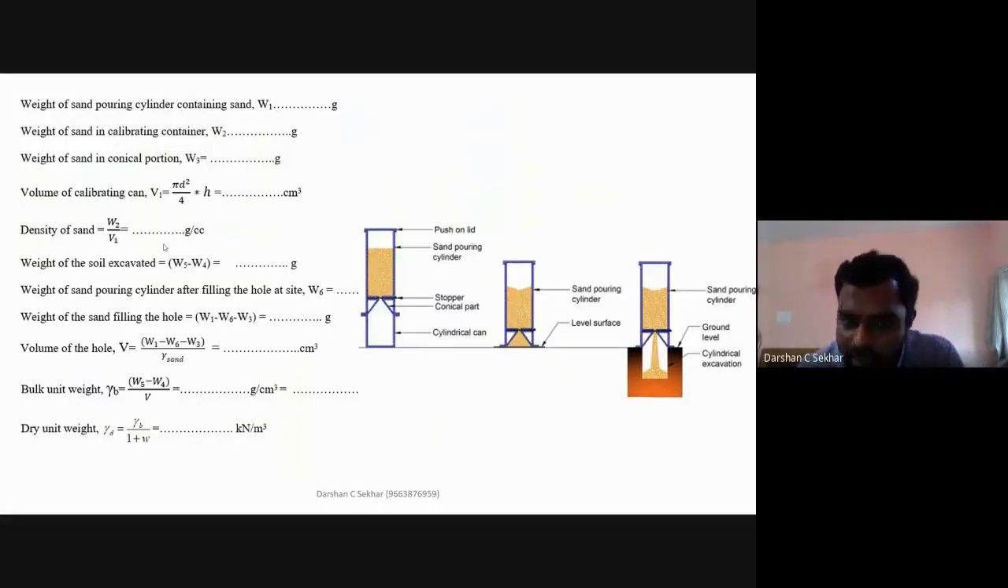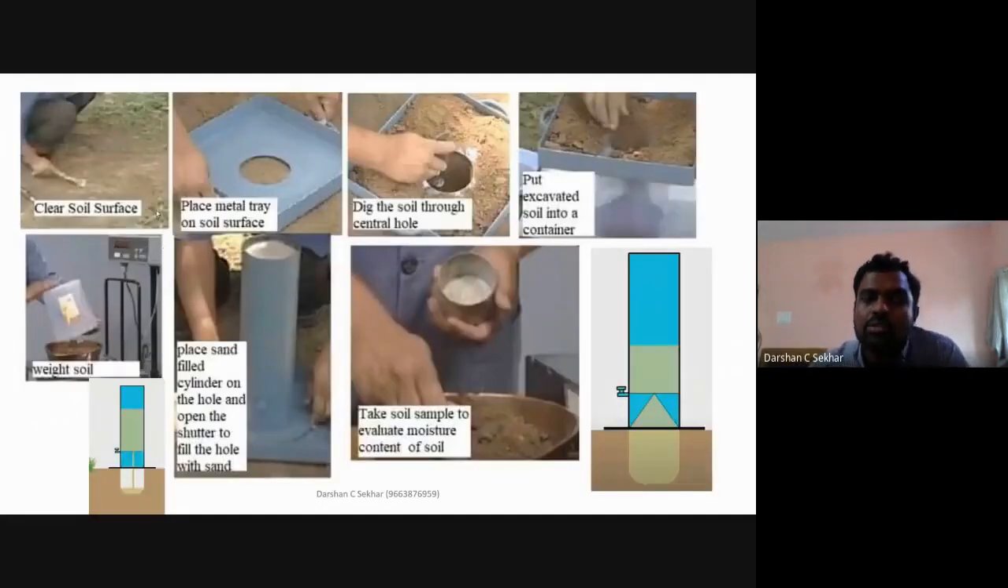Once this has been done, now you go to the site. At the site, you clear the soil surface. Ensure that if there are any plantations, grass, or animal waste there, you clear that section. Level this ground surface such that the tray with a hole can be placed horizontally. It should not be inclined. The diameter of the hole in the tray is probably around 10 centimeters.